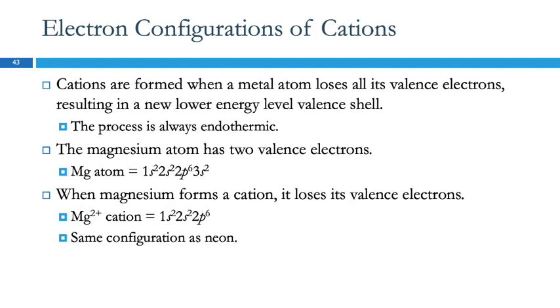With the cations, here's magnesium. 1s2, 2s2, 2p6, 3s2. The metal atom is going to lose all of its valence electrons. Where are the valence electrons? They're in the highest level. We've got 1s and 2s and 3s. So 3 is the highest level, so it's going to lose both of those. So we chop that off and we get 1s2, 2s2, 2p6. Now it has a positive 2 charge, same configuration as neon. Quantum mechanics explains why magnesium forms a +2 ion.